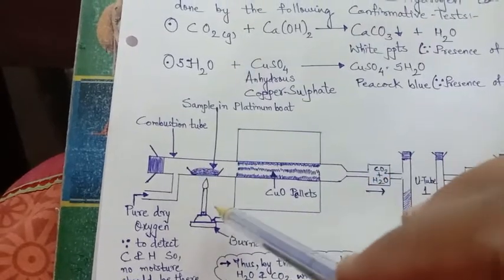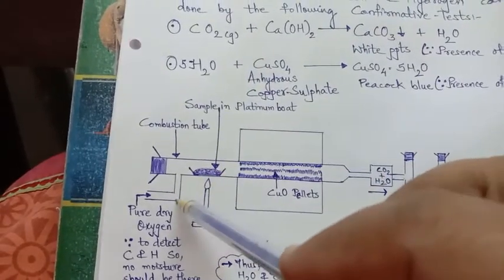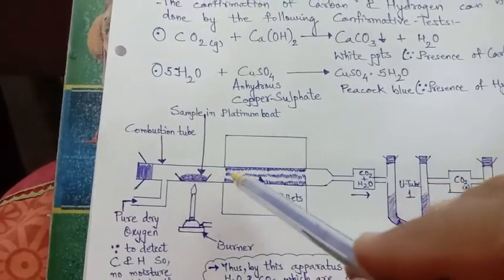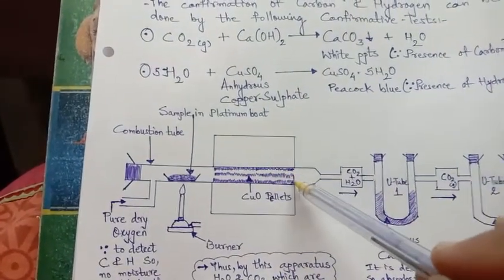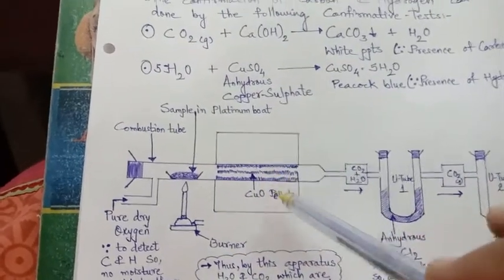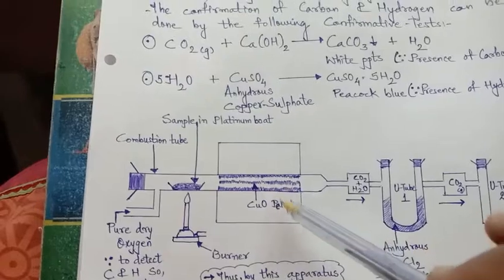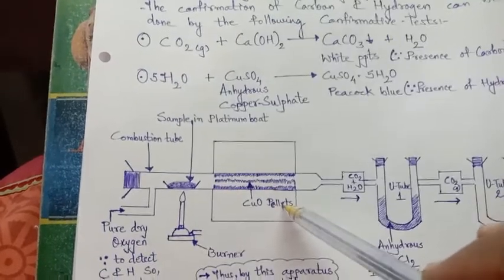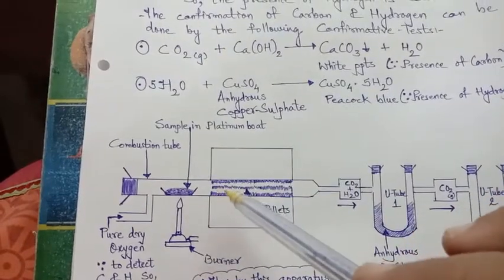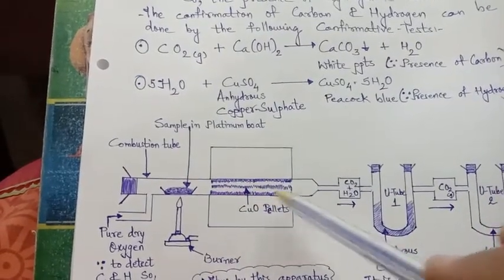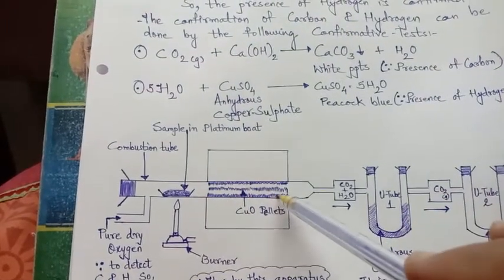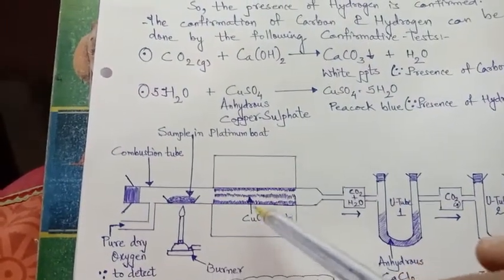As soon as the organic sample is heated and the oxygen is passed through it, combustion takes place and the products pass through this chamber where copper oxide pellets are kept. These copper oxide pellets are in a small tablet-like form. When the compound's vapor and dry oxygen pass through it and react with copper oxide, as I have shown here,